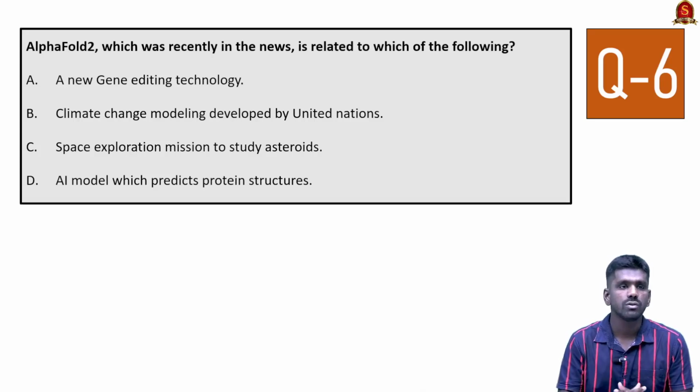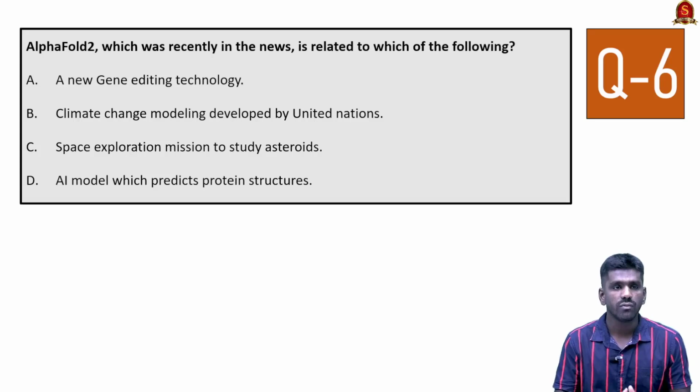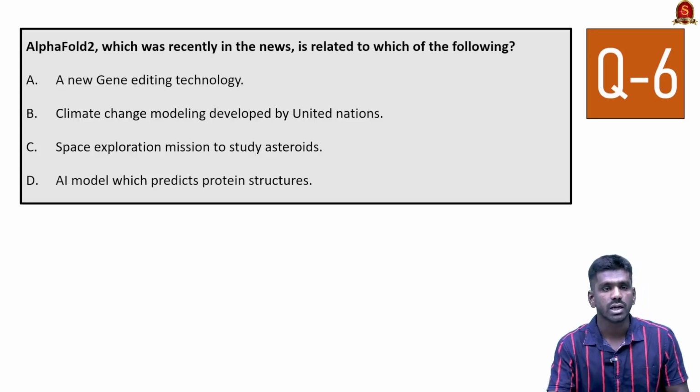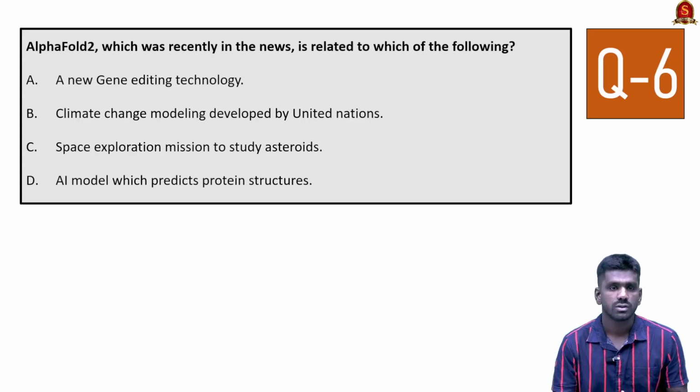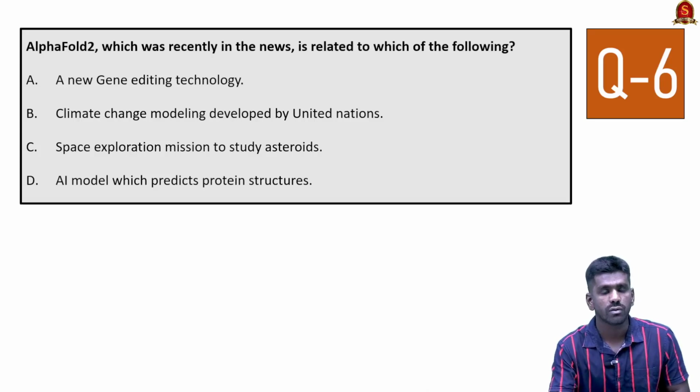See, AlphaFold 2 is the AI model which can create novel proteins, which means it can create proteins which are not found in nature. It can create new proteins and it can also detect protein structures. So this is helpful for curing or studying many diseases. For this discovery, the recent Chemistry Nobel Prize was given. So this is important current affairs news. AlphaFold 2 is related to protein structures. They can also create novel proteins, that is, new kinds of proteins which are not found in nature.